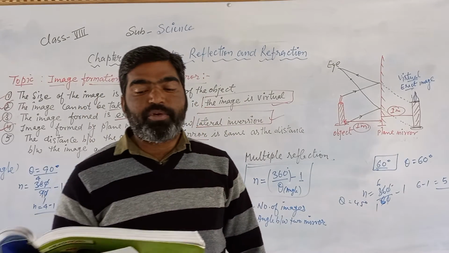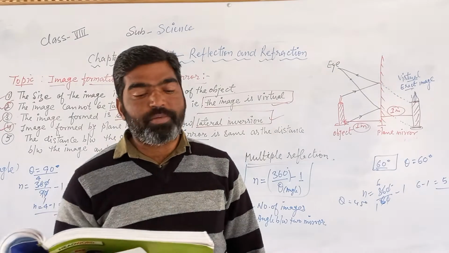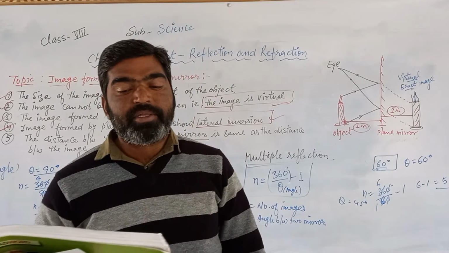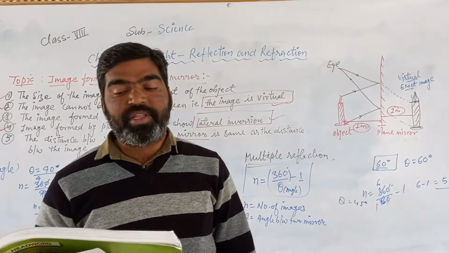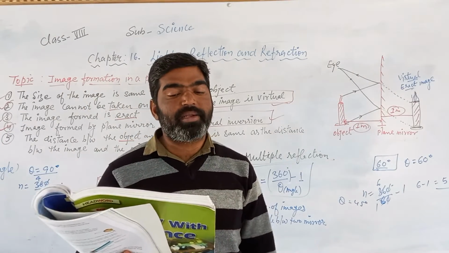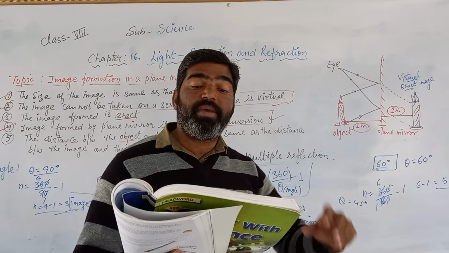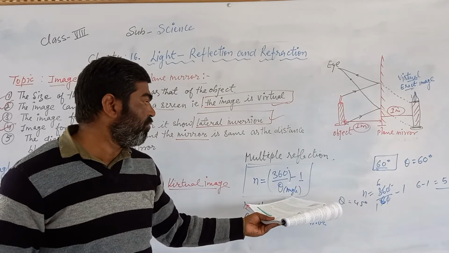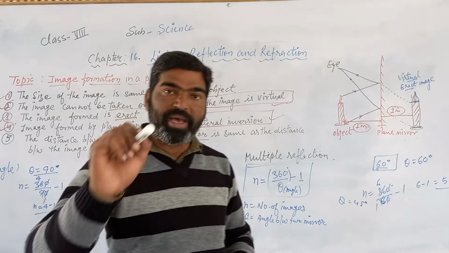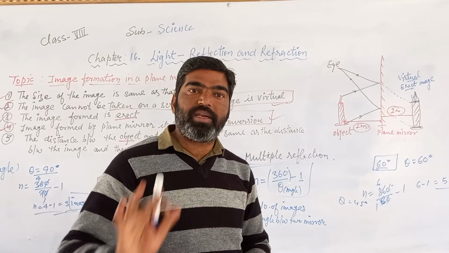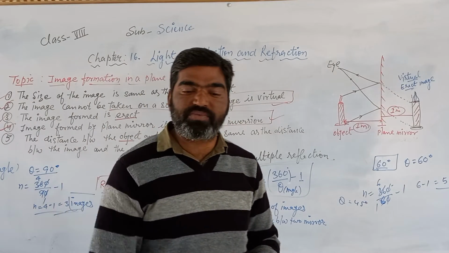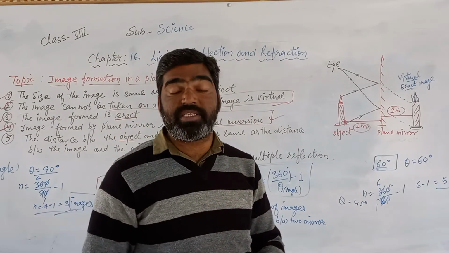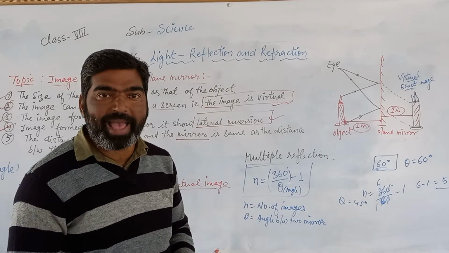So this happens because the image formed by one mirror serves as the object for the other. So we can conclude that multiple or infinite images are formed by two parallel mirrors. Now let us explore how many images are formed. This depends on the formula n is equal to 360 divided by theta minus 1. By using this formula, you can calculate the number of images formed during multiple reflection, at what angle both mirrors are kept or arranged.